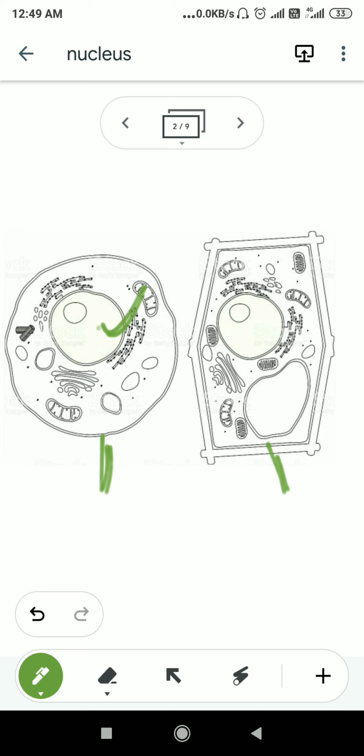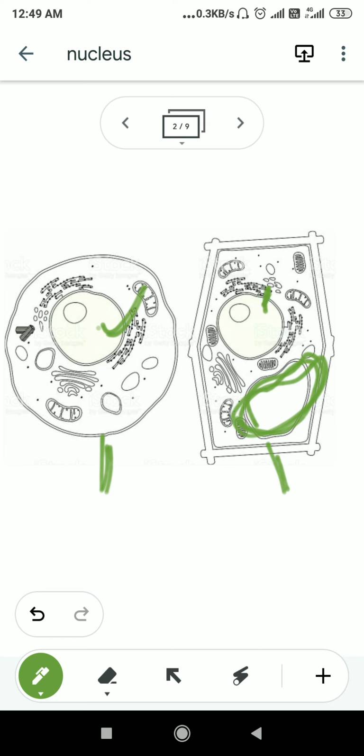But in the plant cell, it is present on the peripheral side, sidewise, due to the presence of a large vacuole. This large vacuole in the plant cell causes a scarcity of space, and the nucleus is generally placed peripherally.